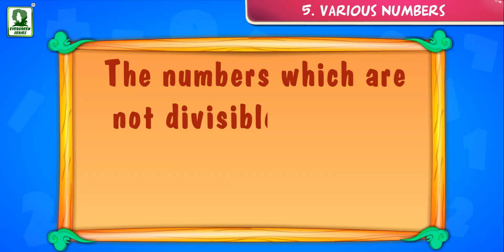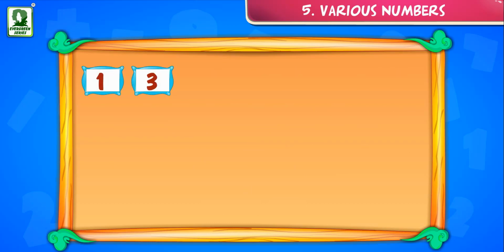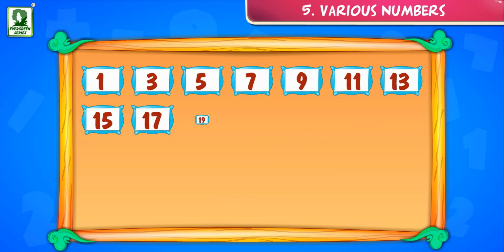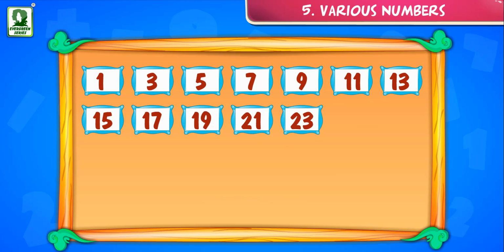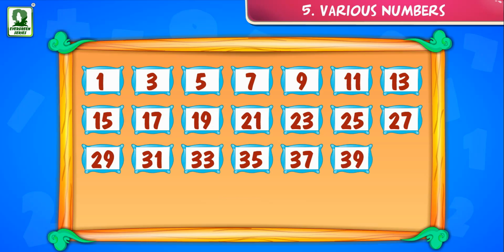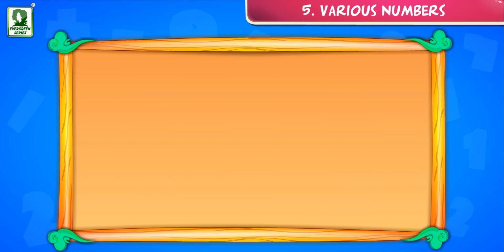The numbers which are not divisible by 2 are known as odd numbers, such as 1, 3, 5, 7, 9, 11, 13, 15, 17, 19, 21, 23, 25, 27, 29, 31, 33, 35, 37, 39, 41, 43, 45, 47, 49, 51, 53, 55, 57,